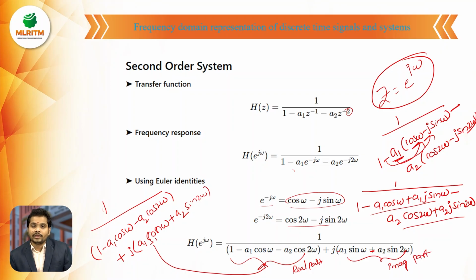For obtaining the frequency response, you have to calculate the magnitude response and the phase response. The magnitude response is the root of real square plus imaginary square, and the phase response is the tan inverse of the imaginary part by the real part. Here the real part is this one and the imaginary part is this one.